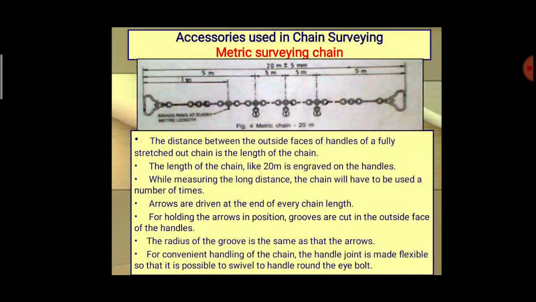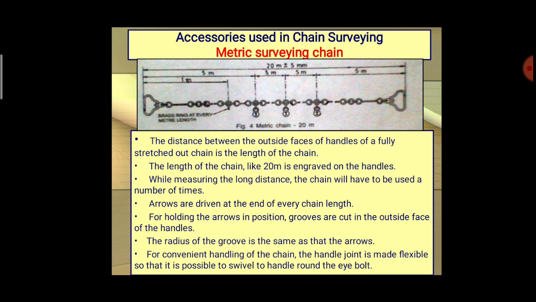Okay, so next figure, it shows a 20 meter metric chain. In that, it is clearly defined for the 5 meter lengths. We are having some provisions for easily determining the length of the particular links. That is why we are providing these kinds of provisions.